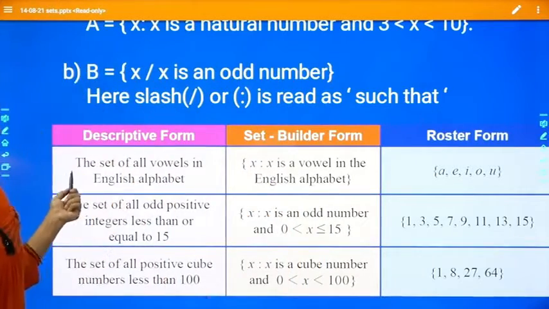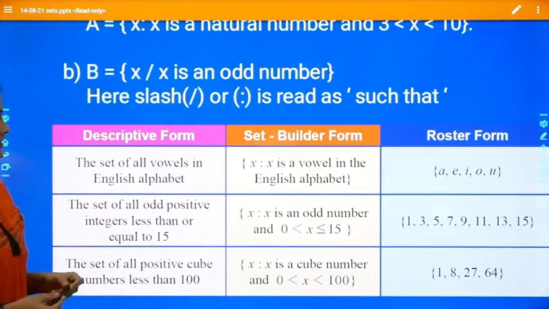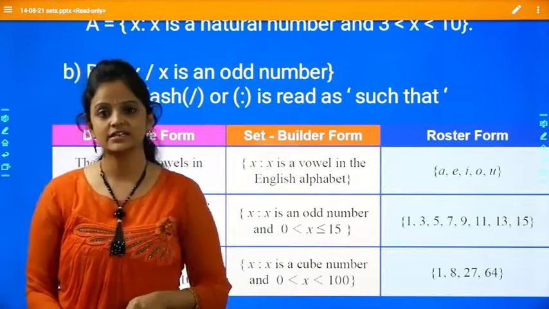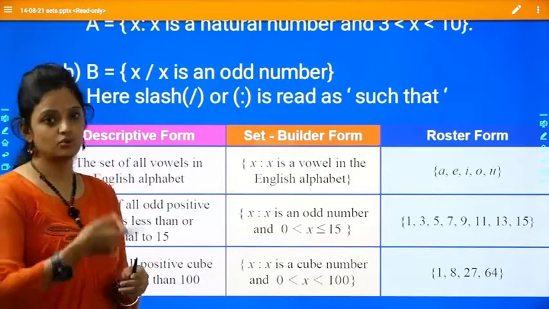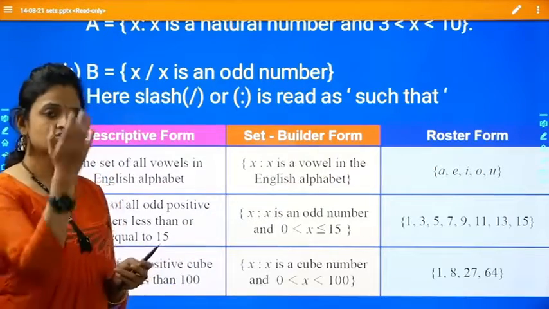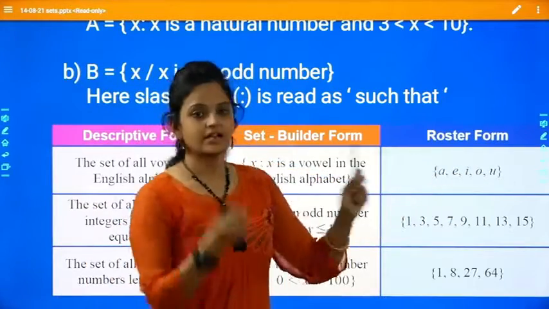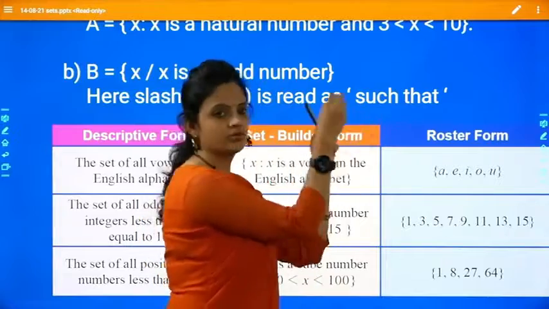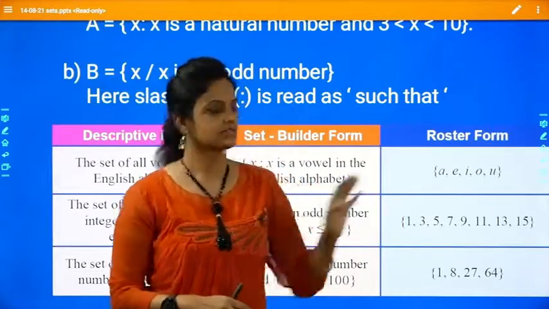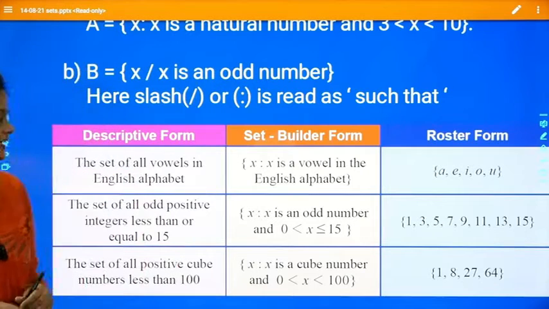So here the descriptive form is: set of all vowels in the English alphabet. It is written in set builder form, which means you are not writing elements directly, you are writing the rule: x such that x is a vowel in the English alphabet. In roster form, elements are directly substituted. Just bring them and put them in one bracket: {a, e, i, o, u}. That is the roster form. Got it? Second one you should answer on your own. Let's see how you do that.